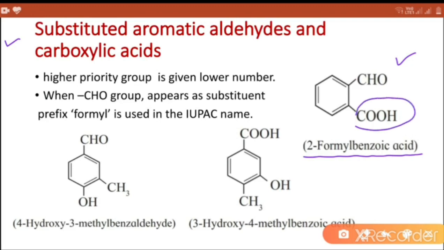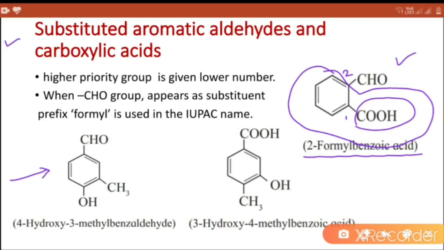This carboxyl group is given first priority and CHO group or aldehyde group as a second priority. Means parent compound is benzoic acid. So IUPAC name of this compound becomes 2-formyl benzoic acid.